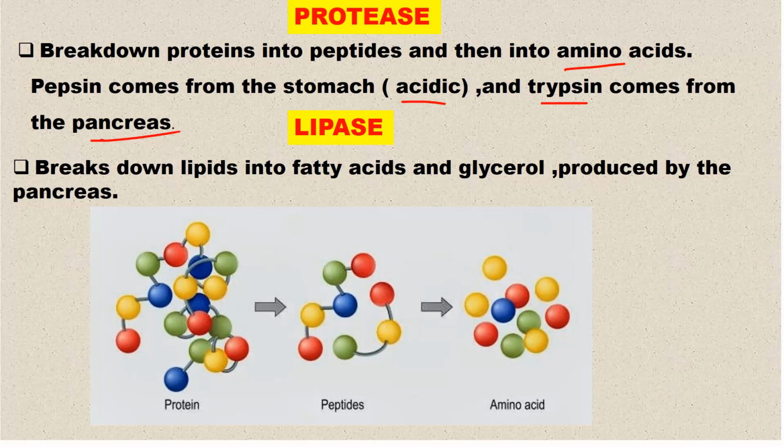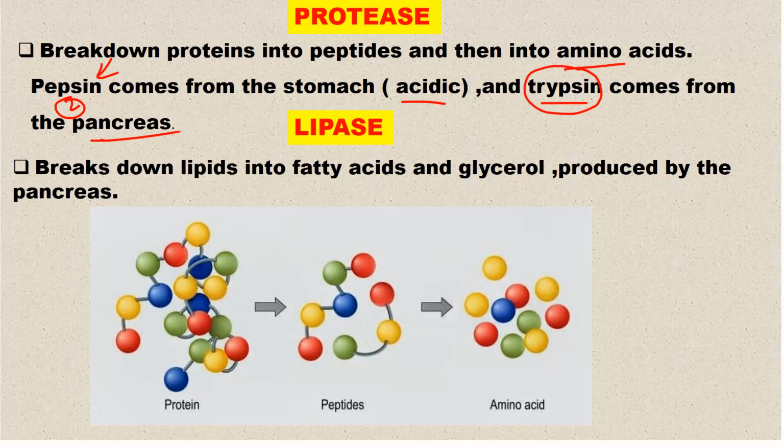So proteases are just enzymes that break down peptides into amino acids. There are two types of them. We have pepsin, which works well at acidic pH, which is 2. Then trypsin, which works well in the alkaline pH, and this is produced by the pancreas.